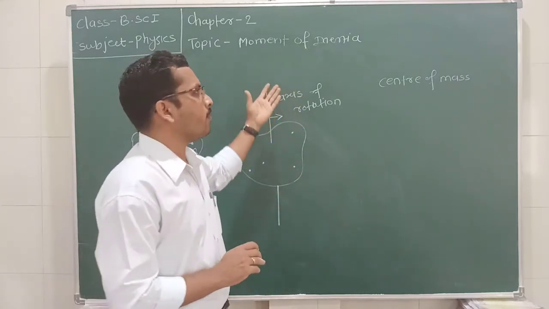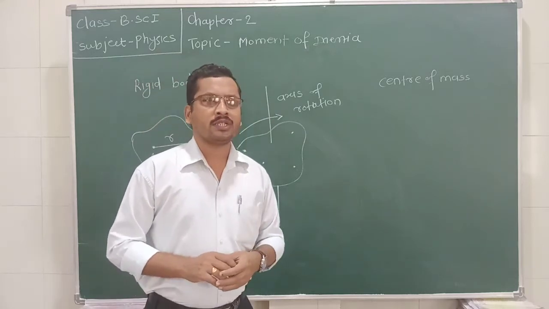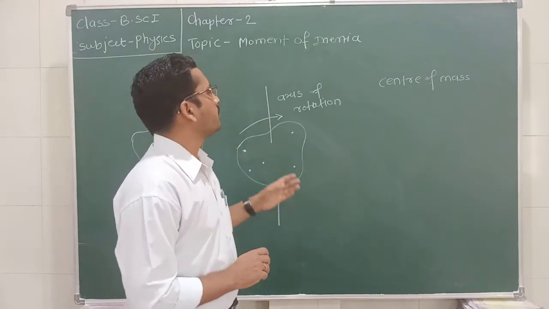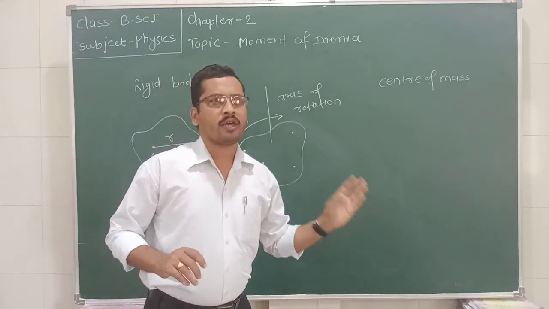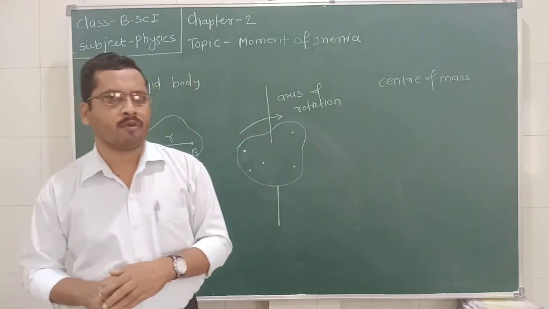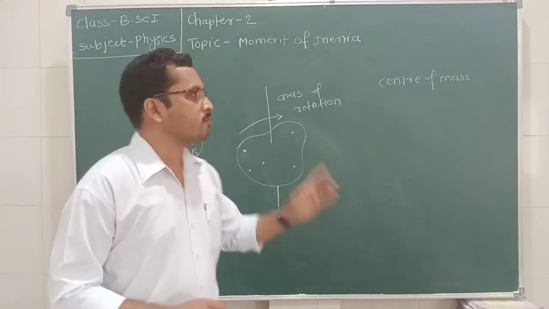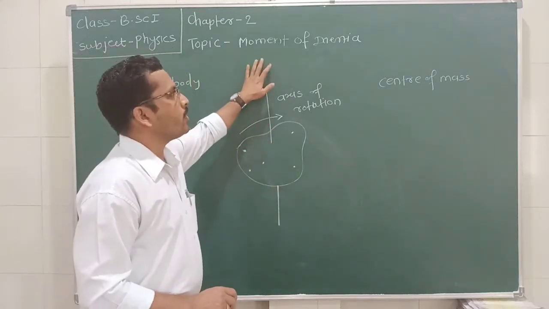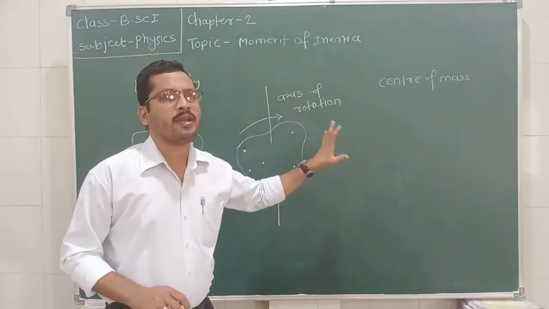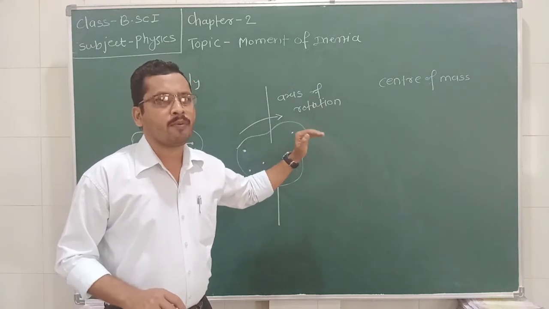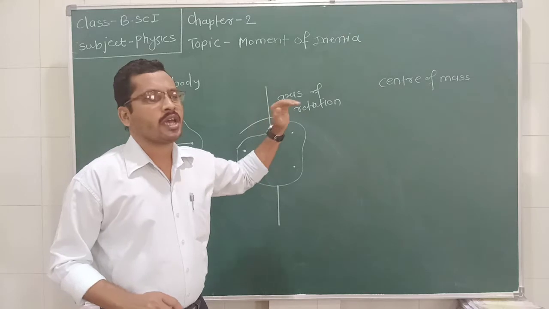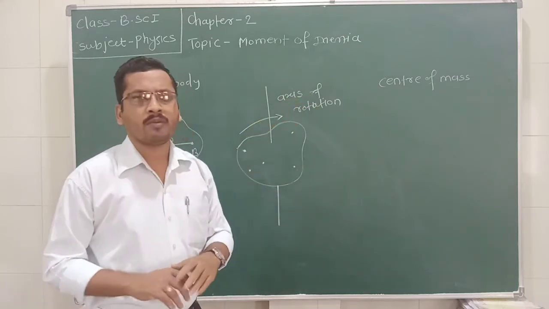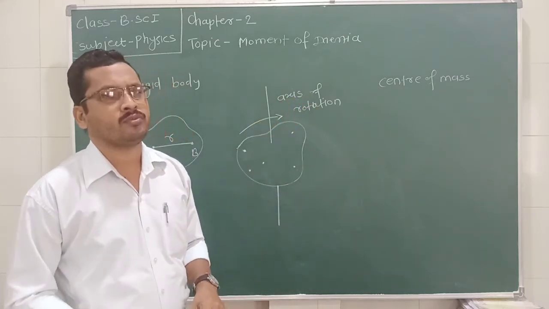So what is the moment of inertia? Moment of inertia is nothing but the opposition to the angular acceleration of the body. How can we define this moment of inertia? It can be defined as the opposition to the change in the angular acceleration of the body, which is equal to